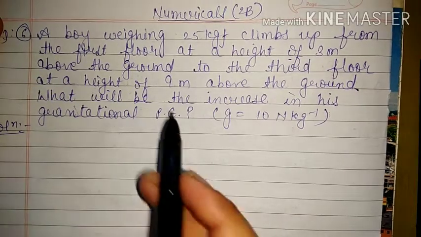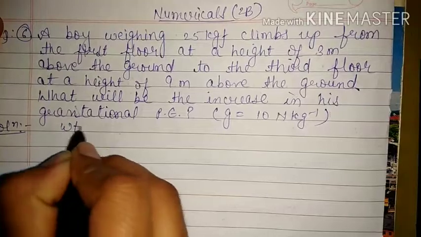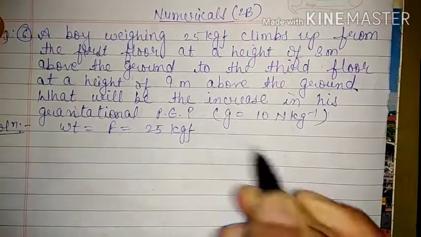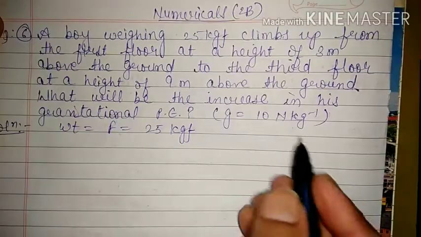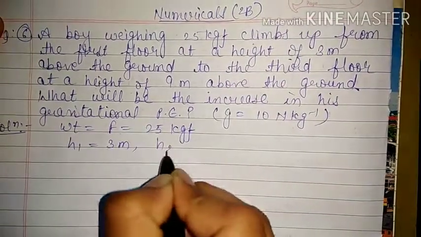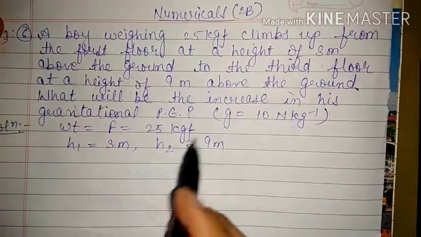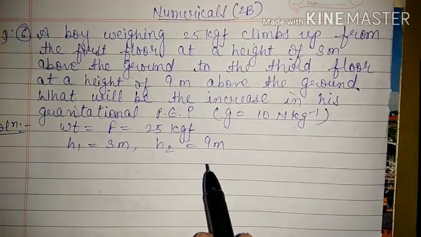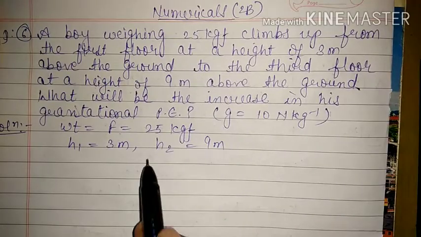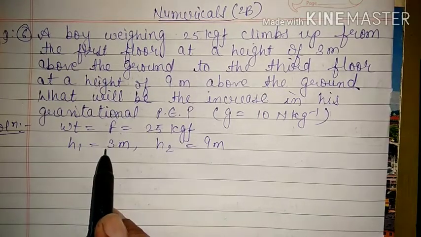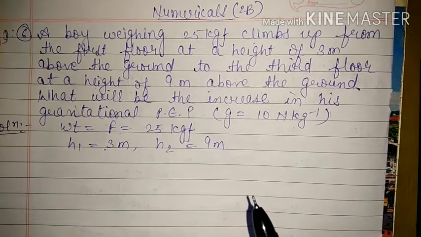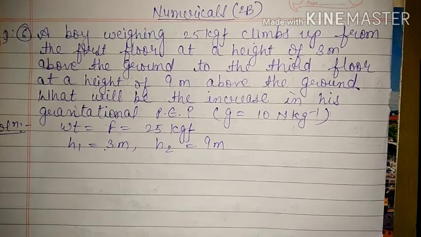So what is given? Weight means force. Weight is equal to force, equal to 25 kilogram force, and G is given and H is given. Okay, H1 is 3 meter and H2 is equal to 9 meter. We have to find out the change in potential energy. So we have two methods. Either we can do it as mg(H2 minus H1), and from there we can get the answer. Otherwise we can separately calculate the two potential energies and then see the difference between them.